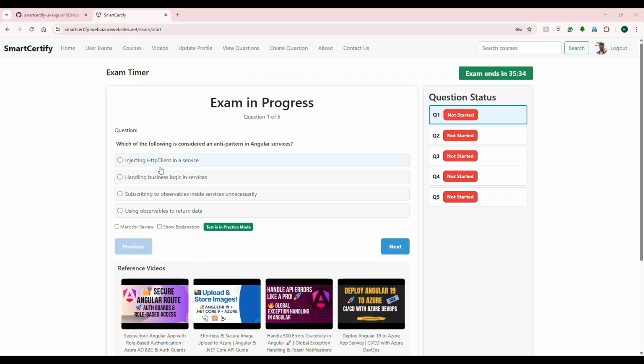So injecting HTTP client in a service? No, this is correct, right? You have to inject the HTTP client in a service to call the HTTP methods. Handling business logic in service? Not really. You can actually do it. The question is anti-pattern. You're like against the pattern. Third one, subscribing to observables inside the service unnecessarily. I'll come here. Using observables to return data. This is normal, right? This is how you return data. Answer is this. Let me show you what they are meaning.